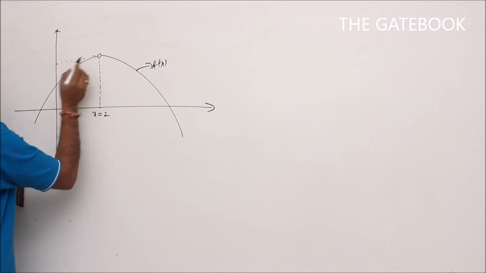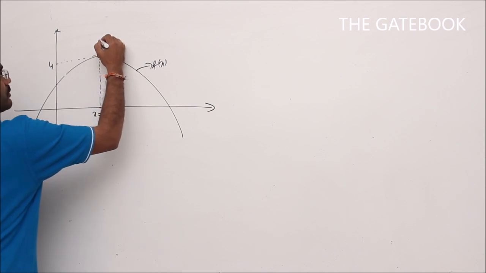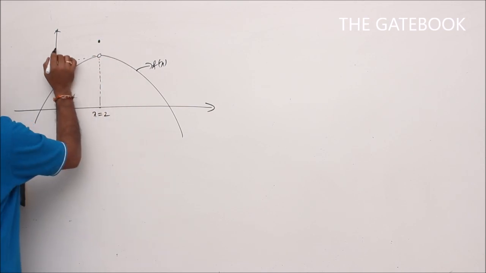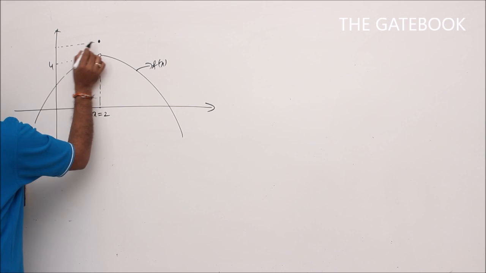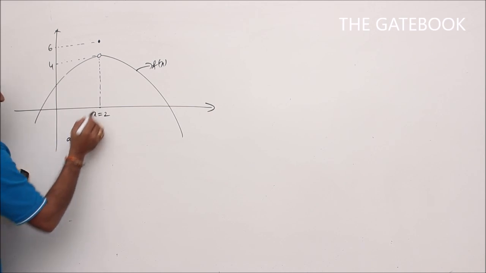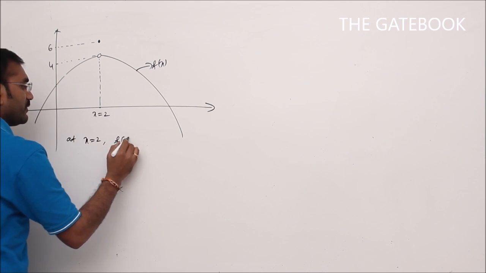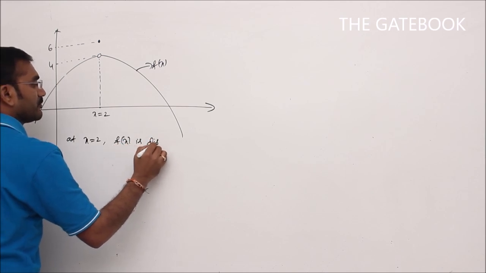Here the corresponding point is, let us say, 4. This is a solid point. The corresponding point is 6. By seeing this graph I can say that at x is equal to 2, my function f of x is discontinuous.